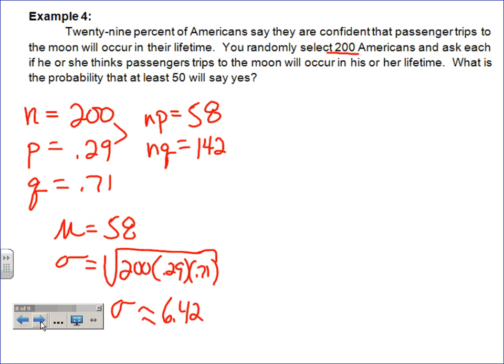And so if we're talking binomial, we know the mean's 58, and so we want to know, here's the rectangle for 50, here's the rectangle for 51, 52, all those rectangles, all the way to the rectangle for 200. Those are really what I want to know, because at least 50, so we want 50 and all the rest of the way up.